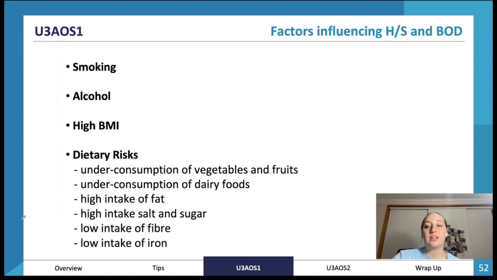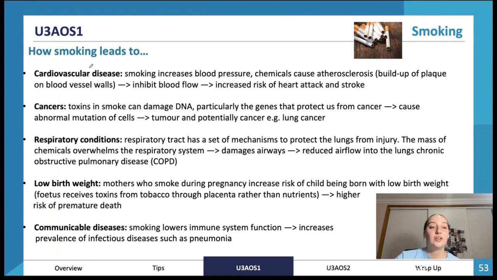So factors influencing health status and burden of disease, we've got a bunch of dietary risks as well as high BMI, alcohol and smoking that can impact our health status and burden of disease. Smoking is our first one. Smoking can lead to cardiovascular disease, cancer, respiratory conditions, low birth weight and communicable diseases. I'll quickly go through each one, how they lead to it, but we've got to get a move on, so I'm only going to briefly go over it.